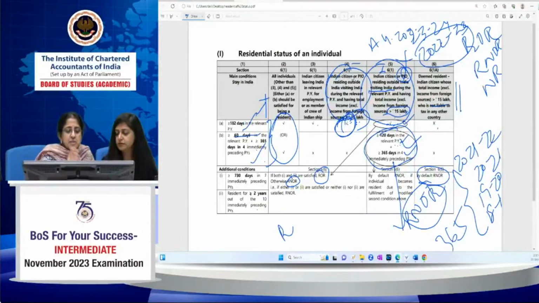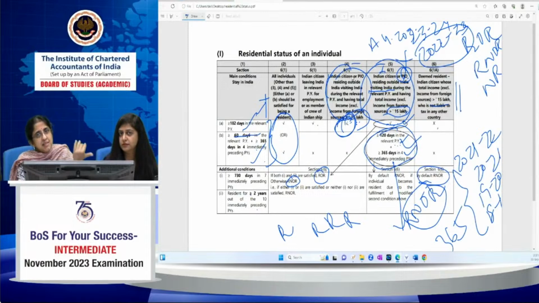So he becomes a resident in this year. In this way, he'll be a resident in all years, because every year he'll be satisfying the 365 day condition as they come on a visit for 4 months. So 60 days in the current year, 365 days in earlier years, every year he'll satisfy that condition. So obviously he'll be resident for greater than 2 years out of 10 years. In fact, he'll be resident for all the years.